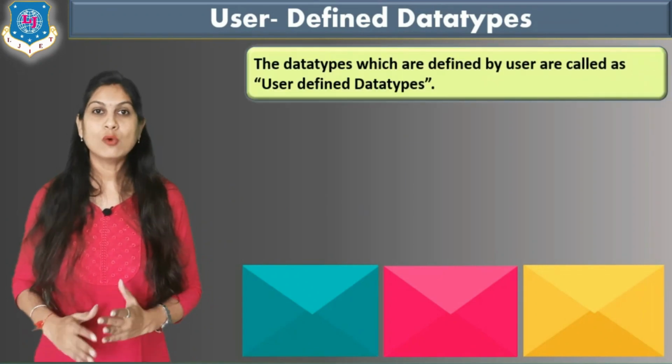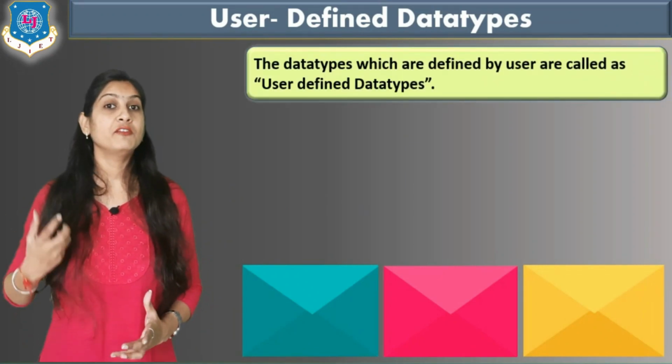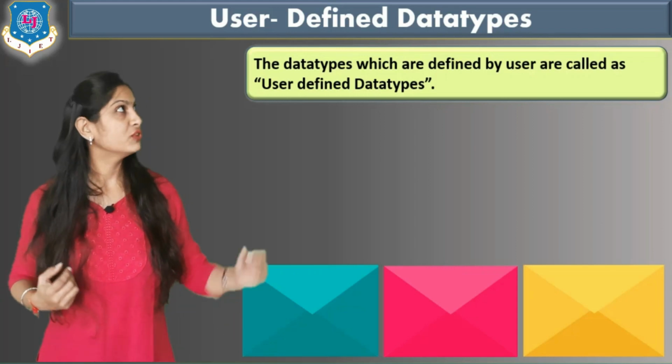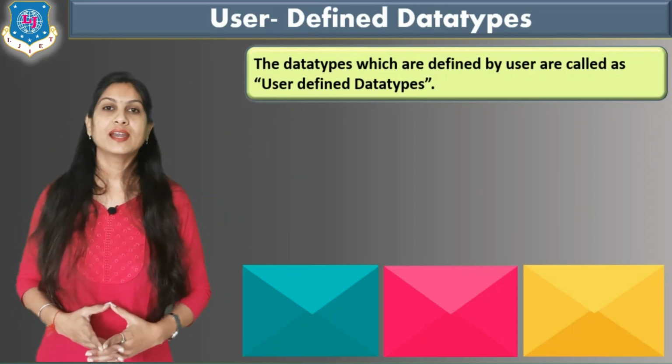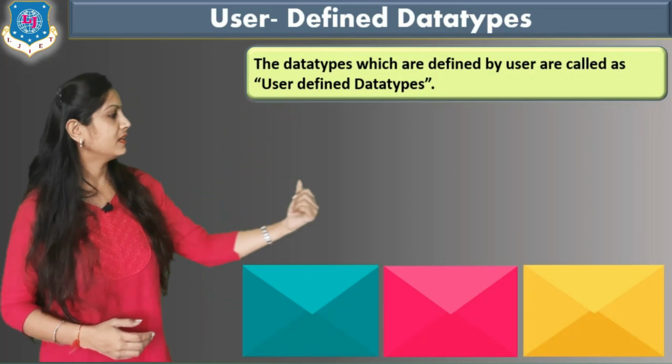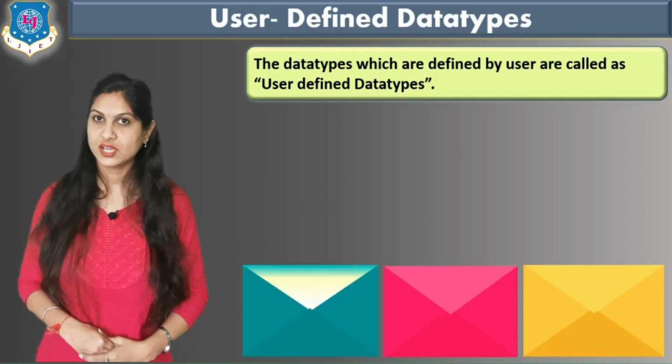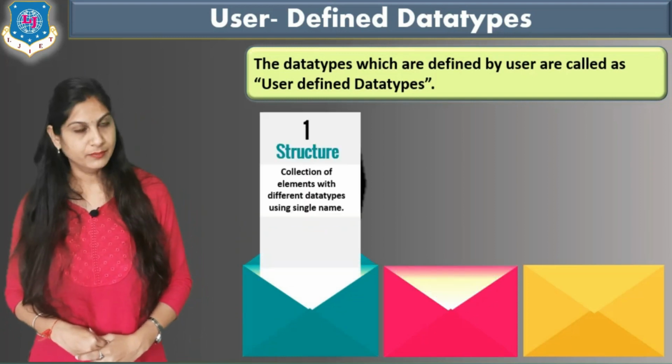Move to the last data type, that is user defined data types. According to the name, this data type is created and defined by the users. So the name is given user defined data type. Again it is categorized into 3 parts. First is structure, typedef and enum.